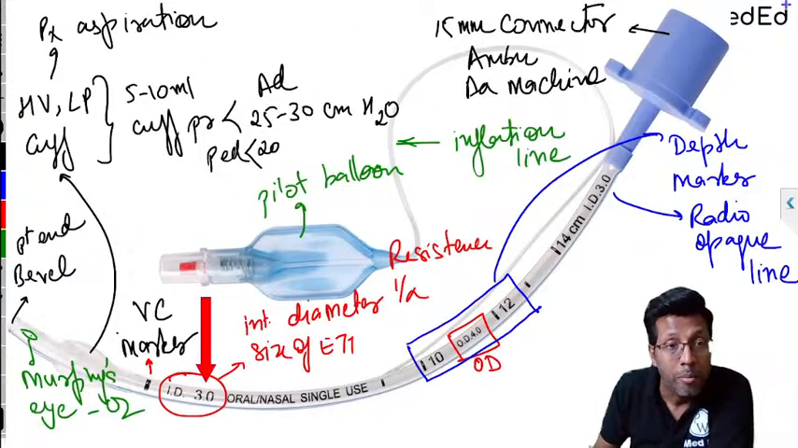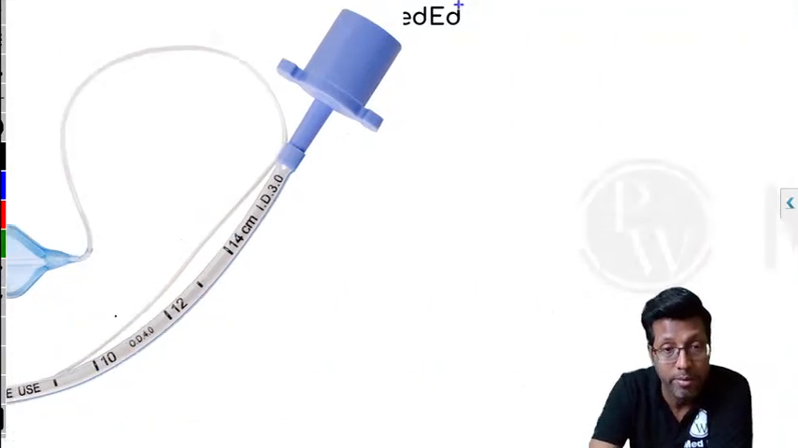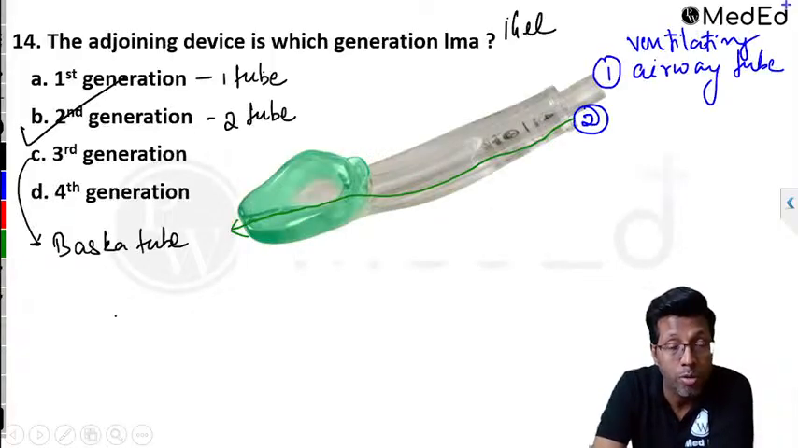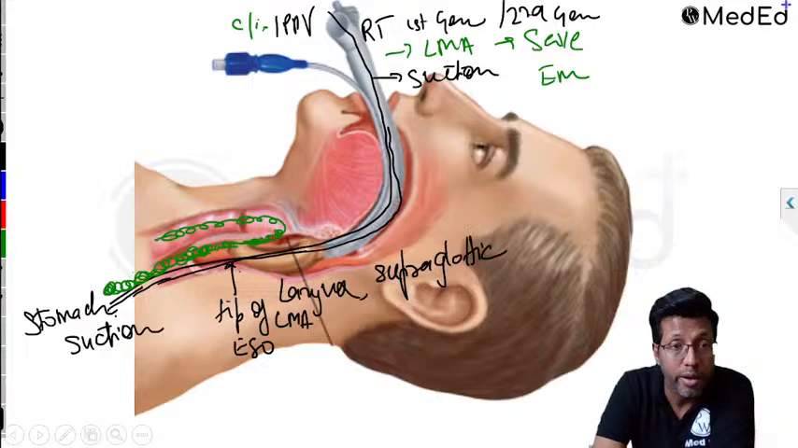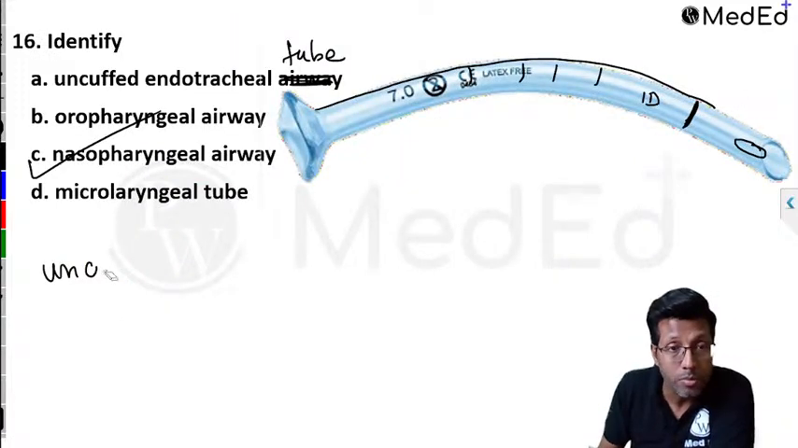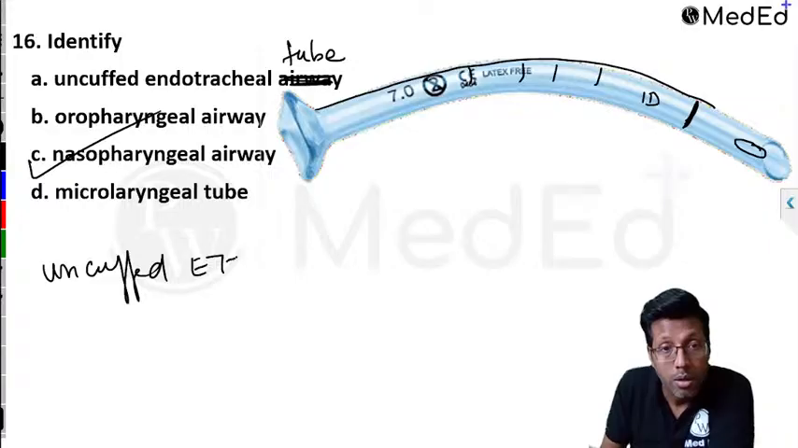This has a cuff, but normally small endotracheal tubes, which are used in pediatric patients, do not have a cuff. So when you speak of endotracheal tubes, uncuffed endotracheal tubes are used in pediatric patients less than 6 to 8 years of age.